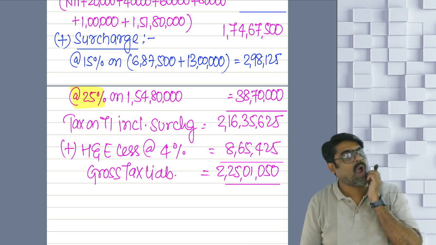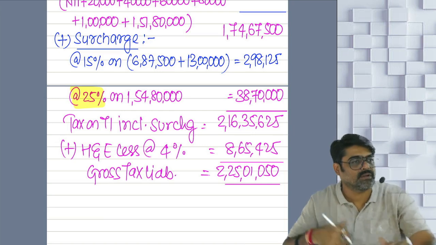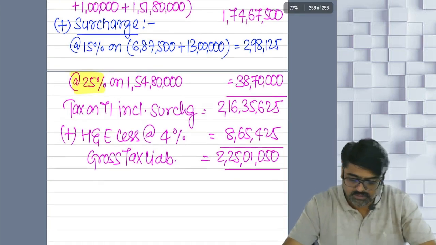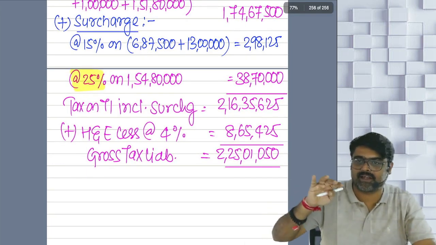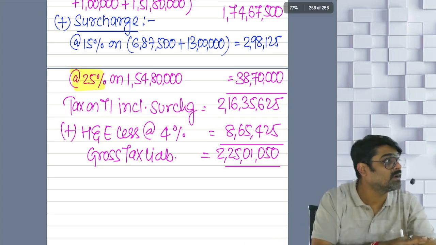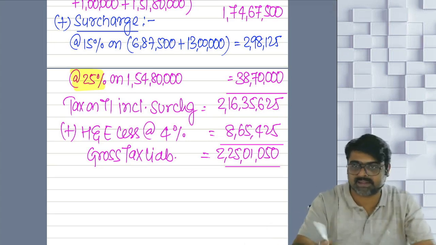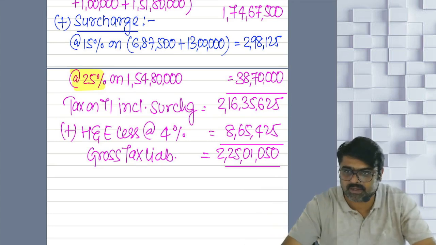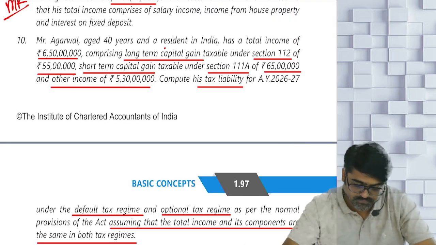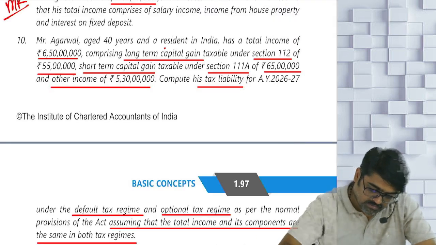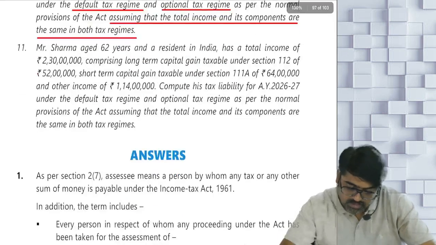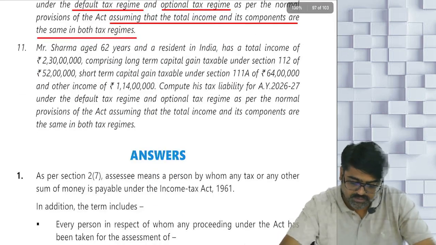Done, sir? Please check the final answer. Same. Now after this, if TDS, TCS, advance tax, everything was there, then I would have reduced. If nothing is there, this is my final tax liability. Okay, no? How was that question? Good one? Question number 10. Done. Now come to question number 11.